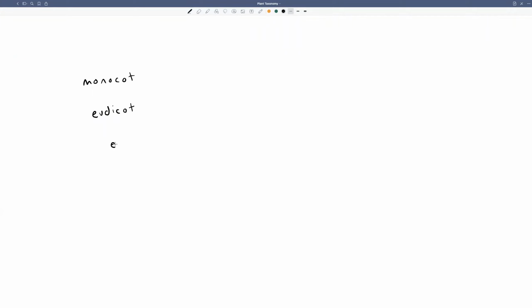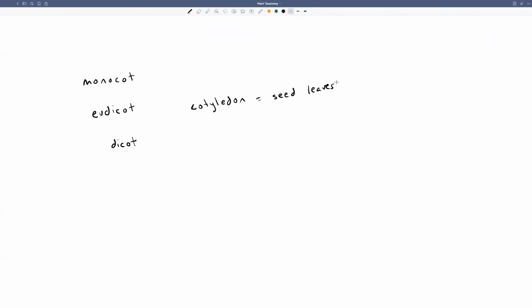Eudicot is basically built out of dicot, which you might have already heard about in another context. Those both refer to a feature of cot, and cot is an abbreviation for cotyledon. And I like to describe these as seedling leaves or seed leaves.